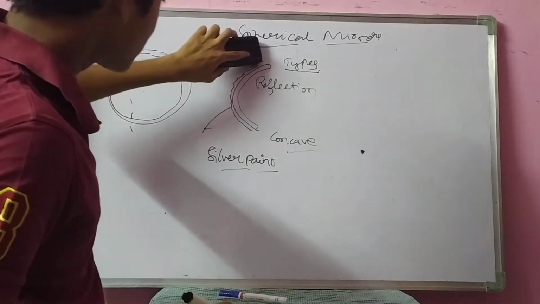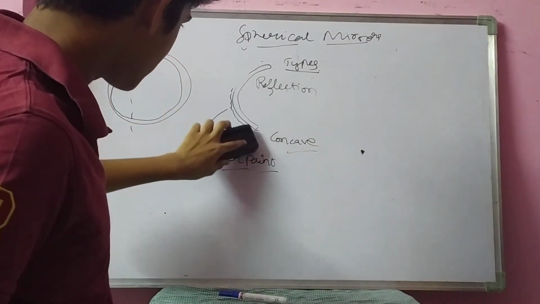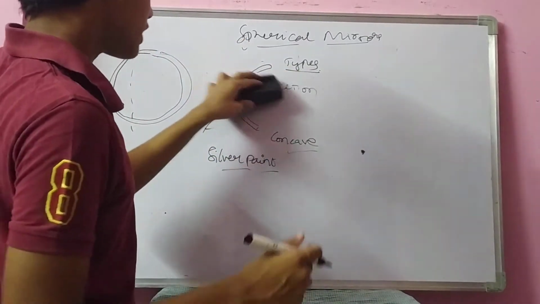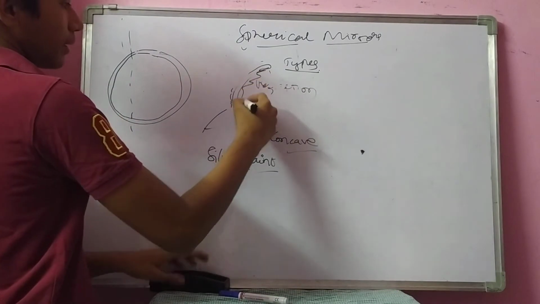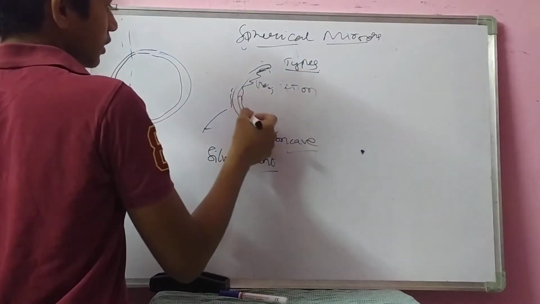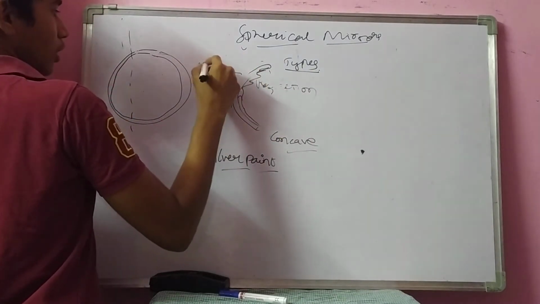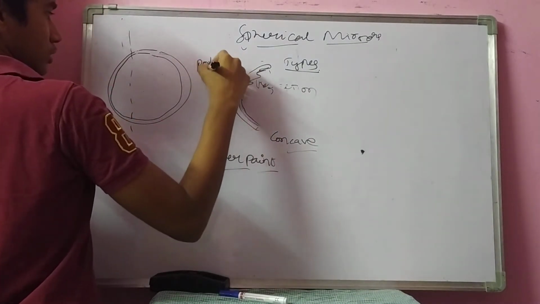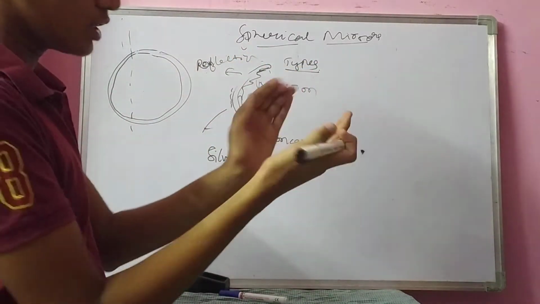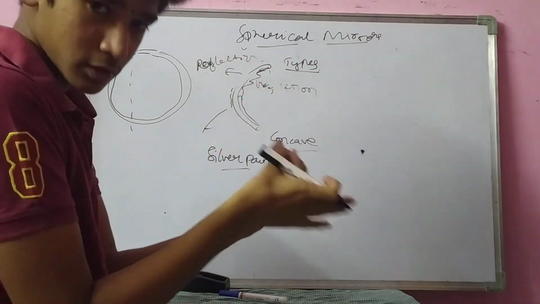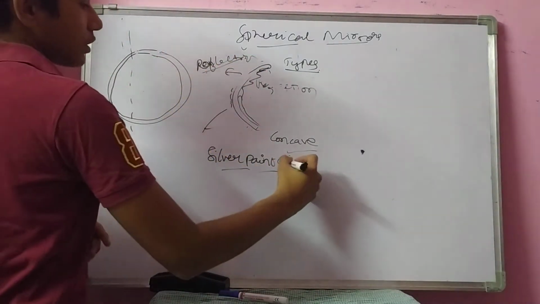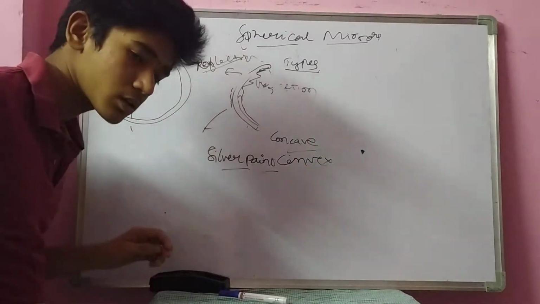Now I don't like this side. I don't want to paint this side. I am painting the other side, the inside. Inside I am taking a paintbrush and silver paint and painting like this. Now this surface is empty and used for reflection. This side is coated. This is called the second type, the convex mirror.